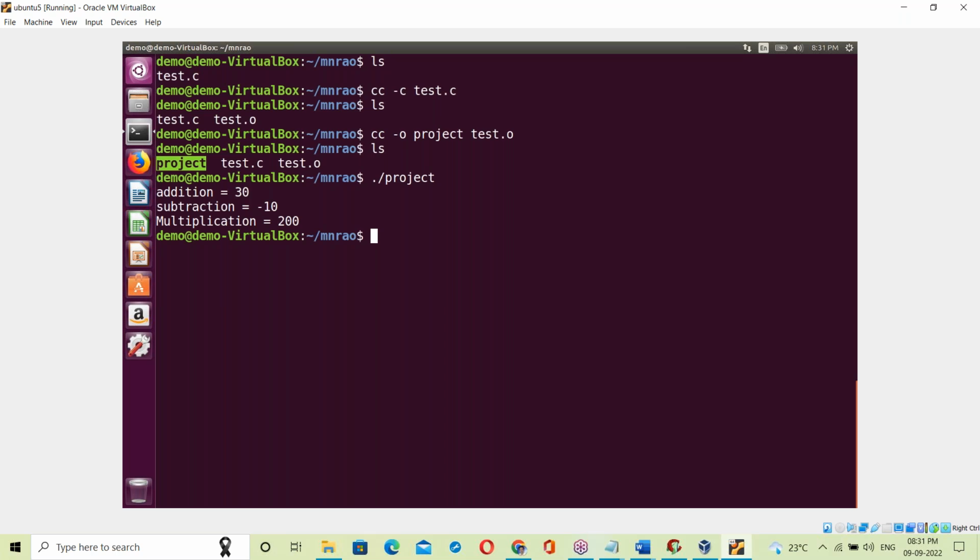Now let me show that exe file. I am opening that project exe file. Yes, here is the binary code of the exe file.